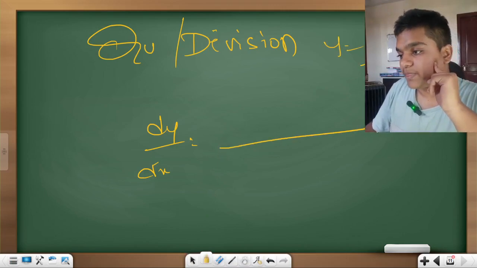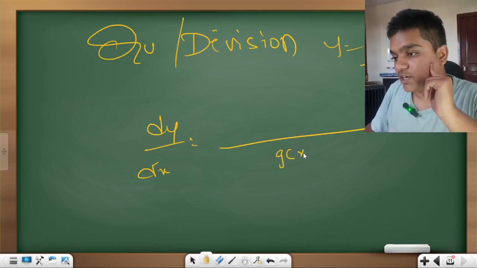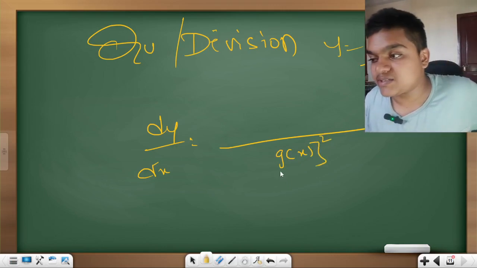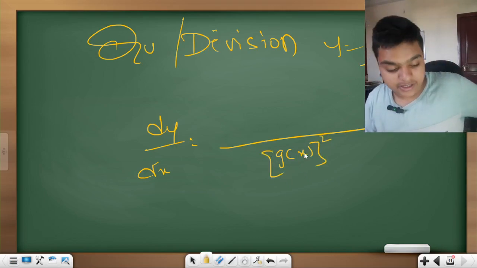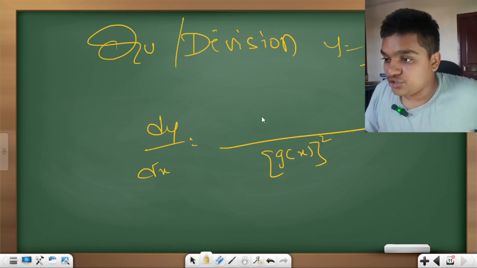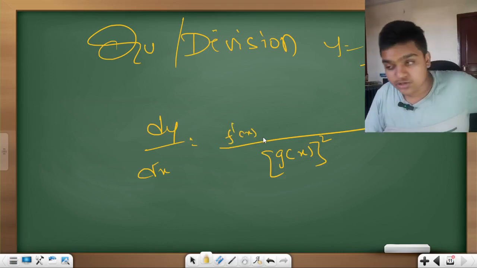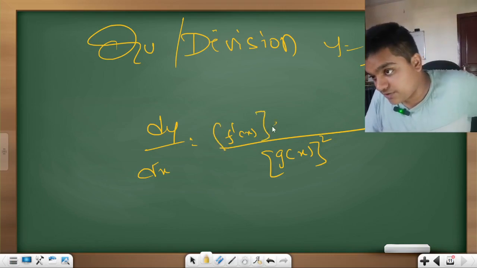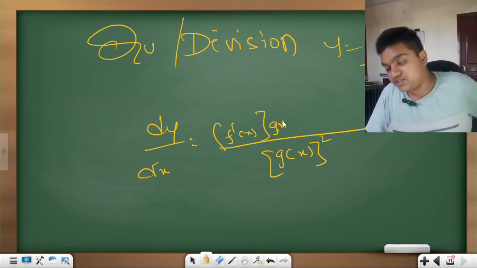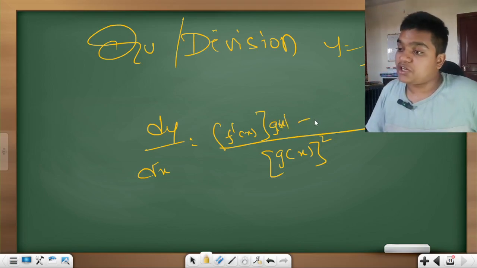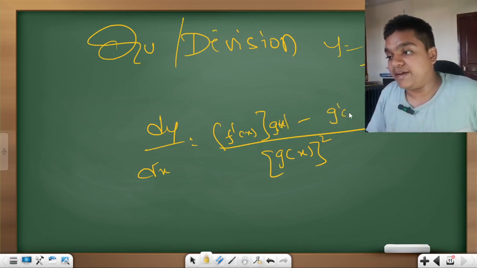Very simple. In the denominator, you get g of x whole square. In the numerator, first differentiate the numerator and put g of x as it is, the same as you did in multiplication, but there you put plus, now put minus here.